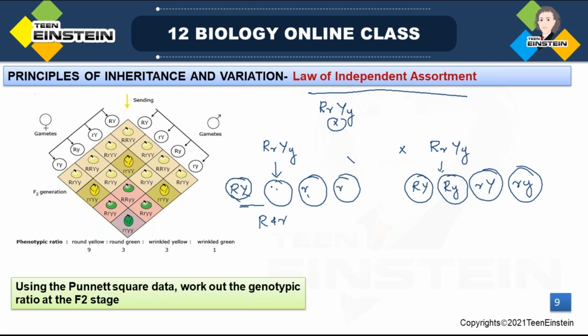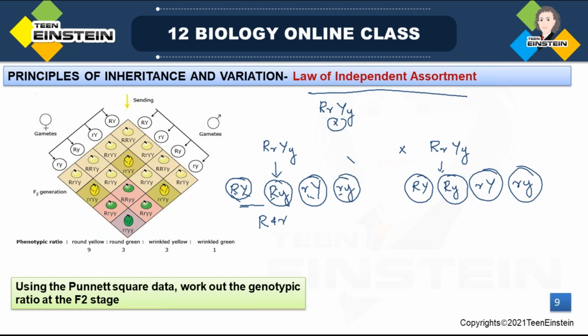Capital R, capital Y, and capital R, small y. Small r, capital Y, and small r, small y. Now it's correct. So here 50% will get the dominant allele and 50% will get the recessive allele.